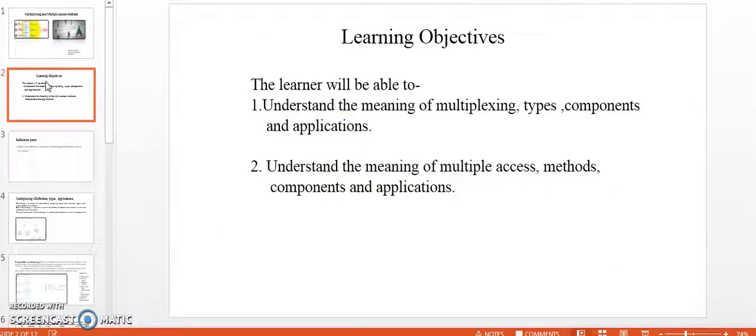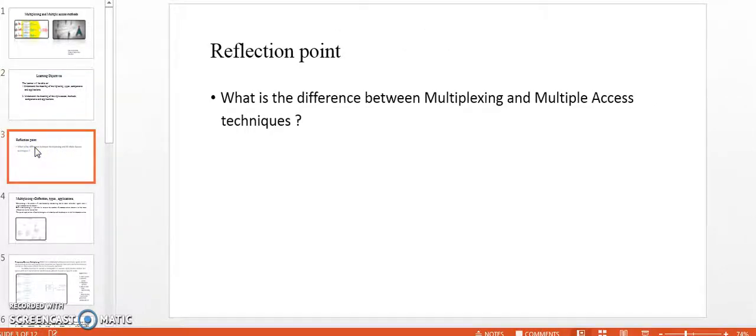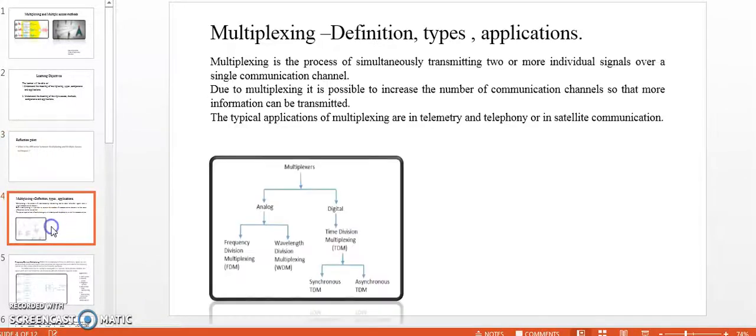What are the learning objectives of this topic? The learner will be able to first understand the meaning of multiplexing, types, components and applications. Second, understand the meaning of multiple access methods, components and applications. The reflection point: what is the difference between multiplexing and multiple access techniques?